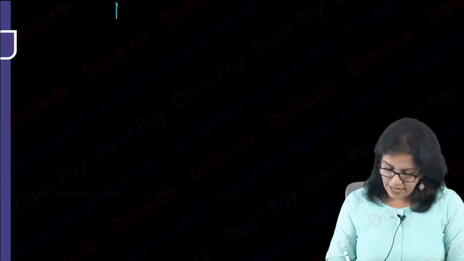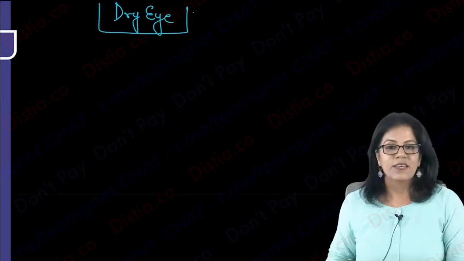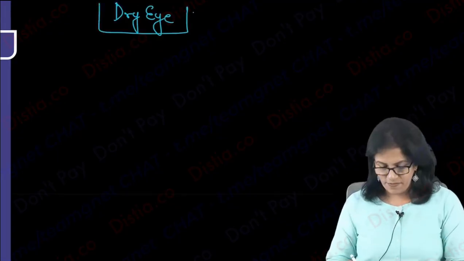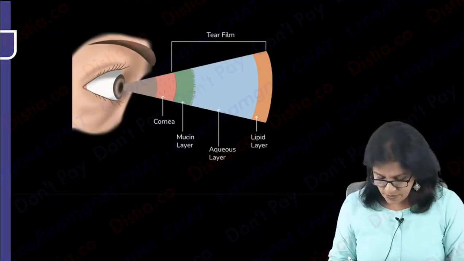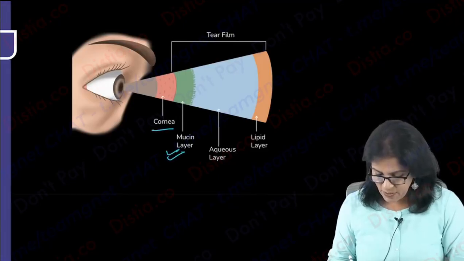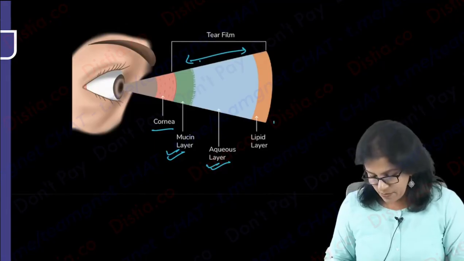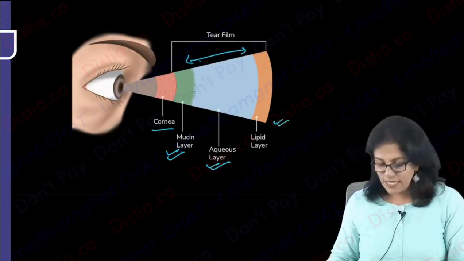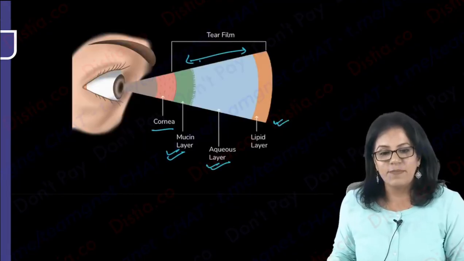So the last thing we are left with here is dry eye. Okay, so give the heading dry eye. So what are the layers of the tear film? Talking about the layers of the tear film, it's simply depicted like this. On the cornea, the first layer would be the mucin layer. This is the cornea. Then comes your aqueous layer. As you see, the aqueous layer is the thickest layer. And then the uppermost is your lipid layer. So these are the three layers, that is your mucin, aqueous and lipid layer.